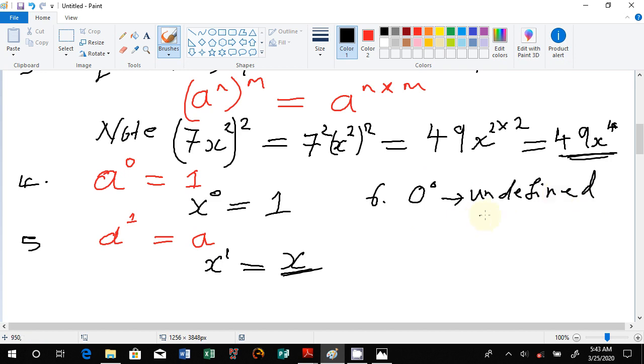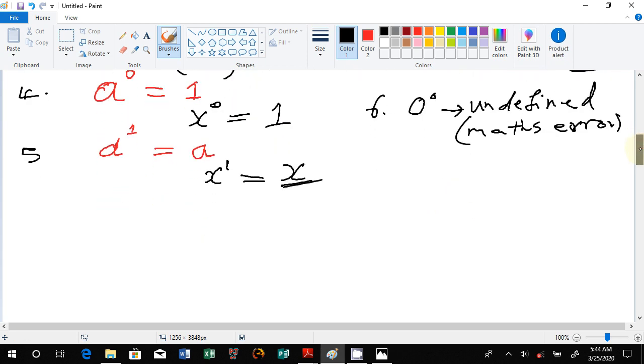Undefined, or it gives us what we call maths error. If you placed this one on the calculator, it should give you maths error. 0 to the power 0 is undefined. It's maths error. So that one we should note, because we may want to say 0 to the power 0 is equal to 1, because any number raised to the power 0 is 1. No, it's not applicable for 0 if 0 was raised to the power 0. That one we must have in mind.